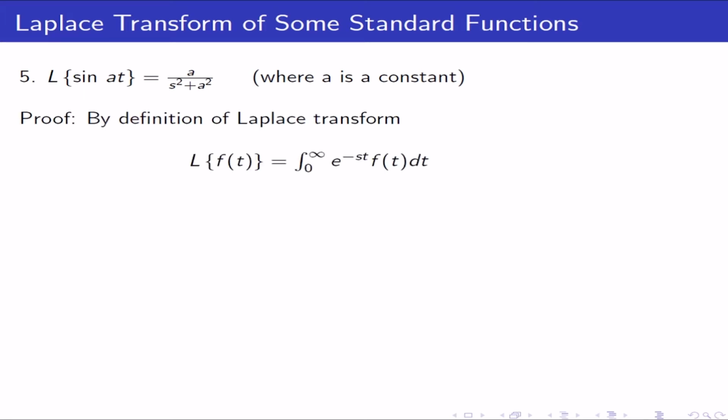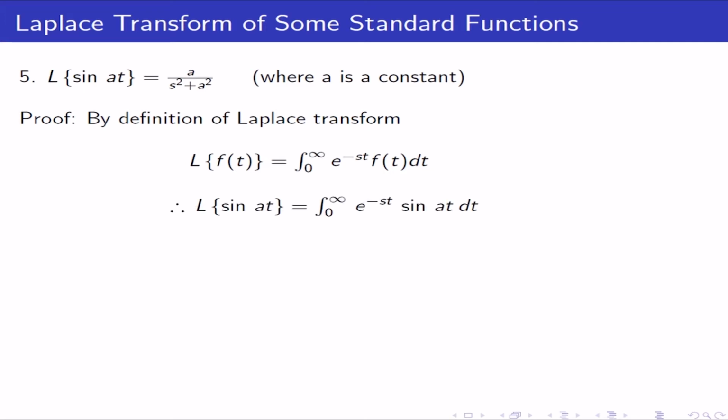Fifth one, Laplace transform of sin of at is equal to a upon s square plus a square. Again, proof by definition of Laplace transform: Laplace transform of f of t is equal to integration from 0 to infinity e raised to minus st f of t dt.